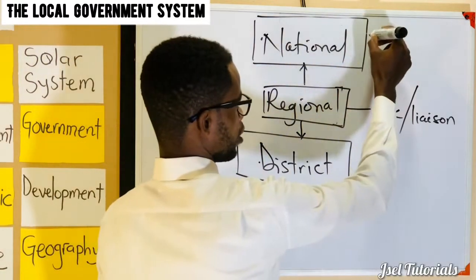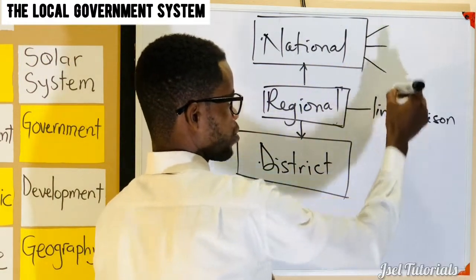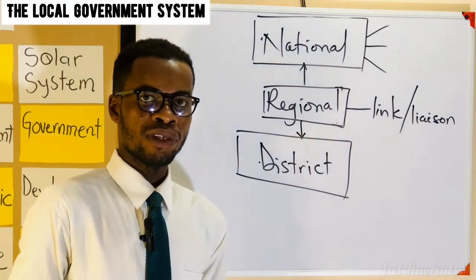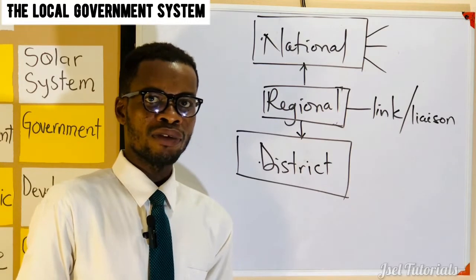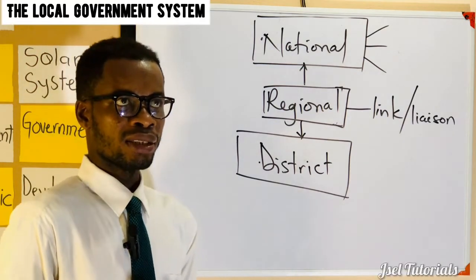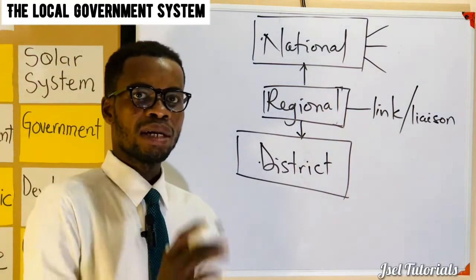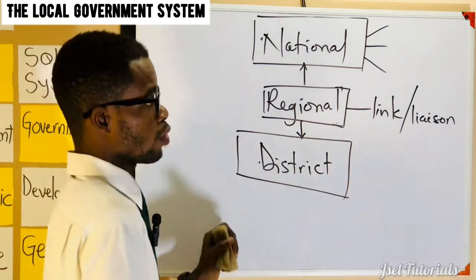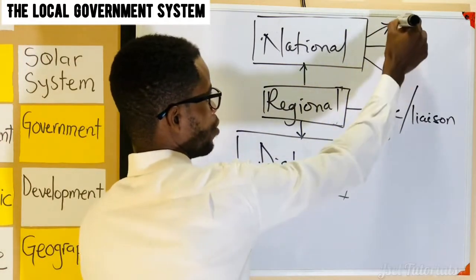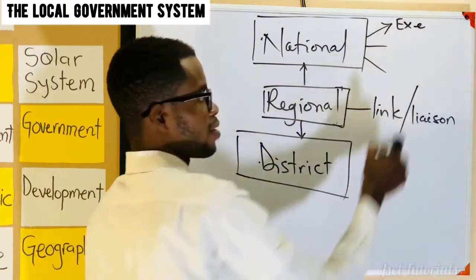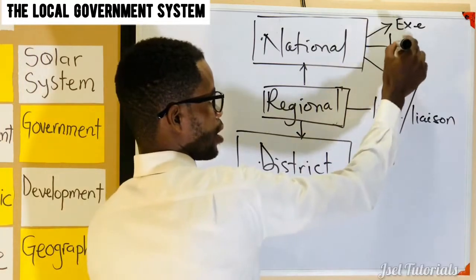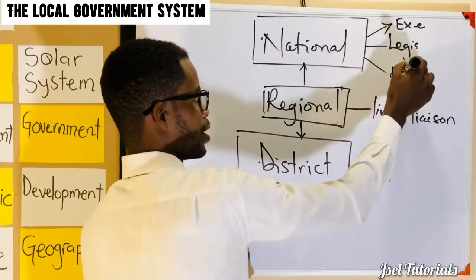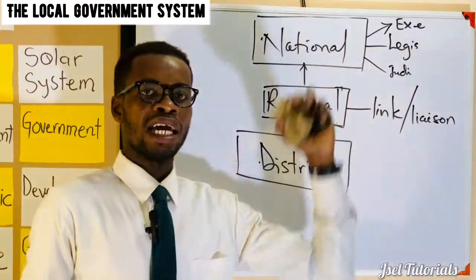The national level, how do you describe it? Just use the arms of government, which I spoke about in one of my lessons or videos. And I believe you've watched that. If you've not, you can get that video and look at what we said concerning their principal functions, their composition, and other functions they perform. So you know that when you mention the executive arm of government, the legislative arm of government, and the judiciary, they all have their heads.